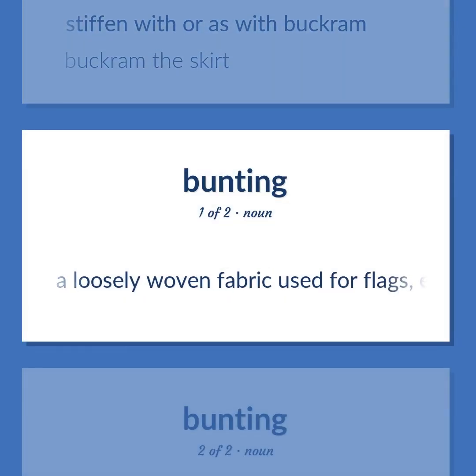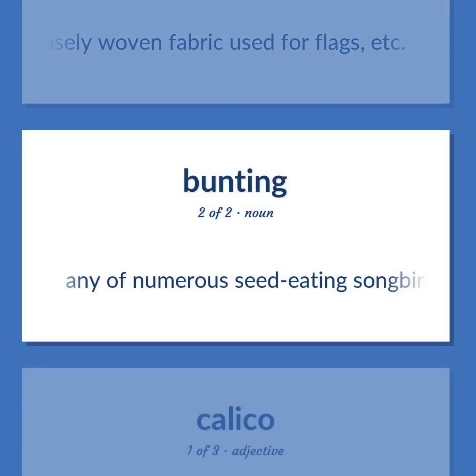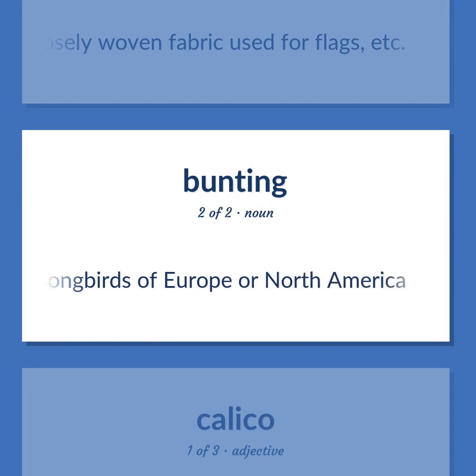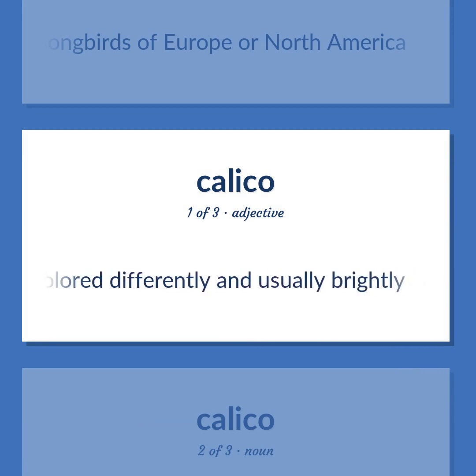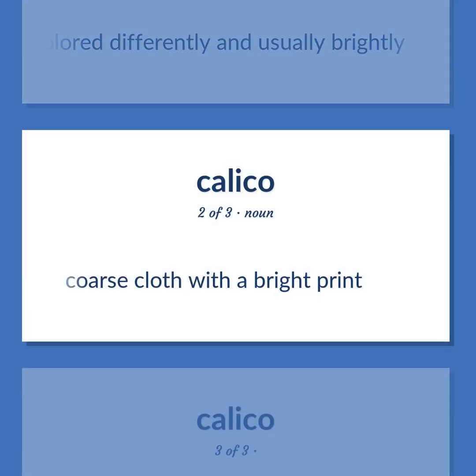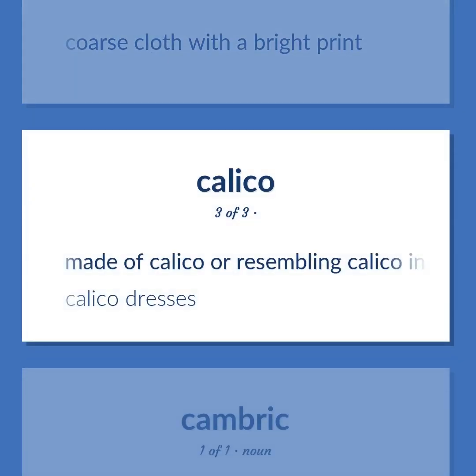A loosely woven fabric used for flags, etc. Any of numerous seed-eating songbirds of Europe or North America. Having sections or patches colored differently and usually brightly. Coarse cloth with a bright print. Made of calico or resembling calico in being patterned.